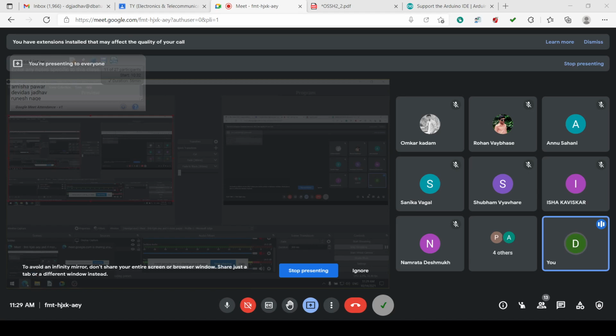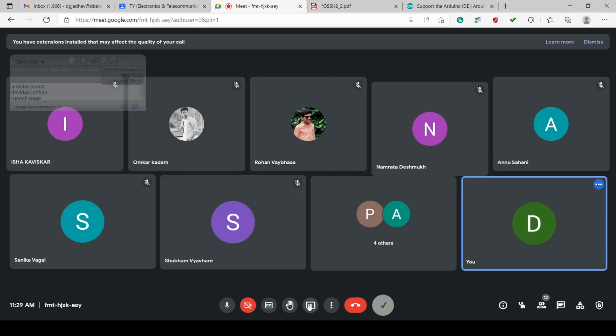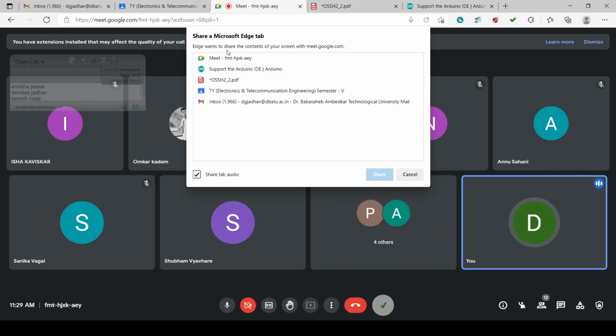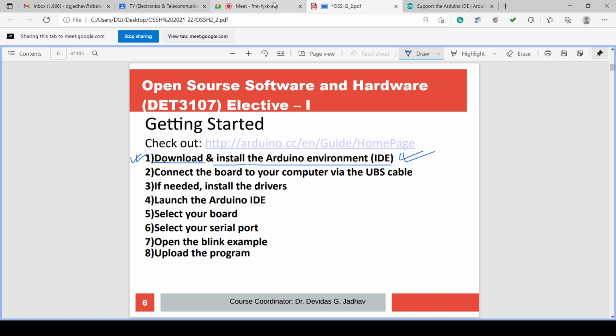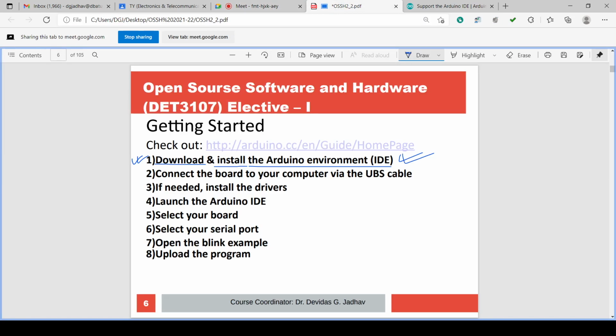So I will share the tab again. And now, as we have seen, there is an installation of the software. Okay, so we have checked the installation of the software.